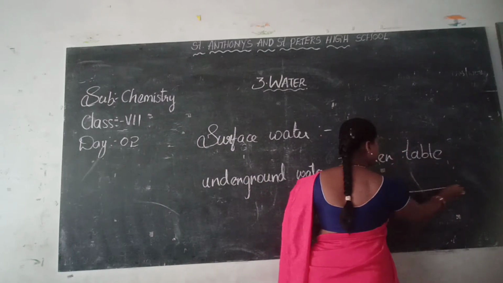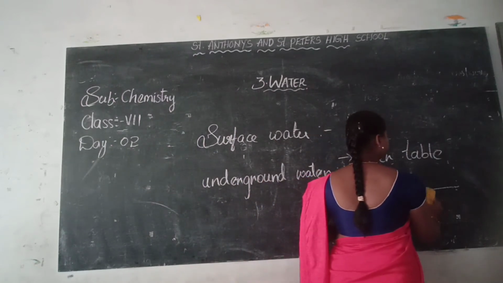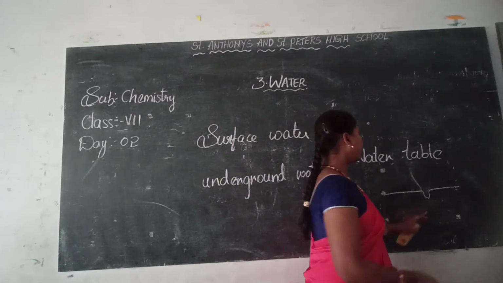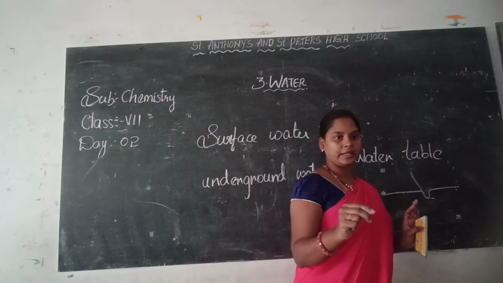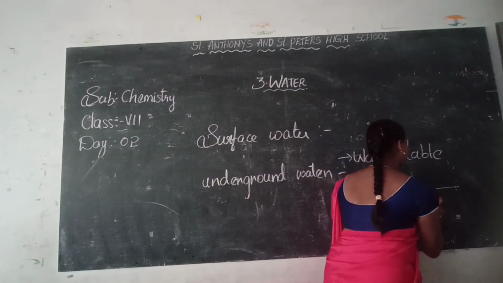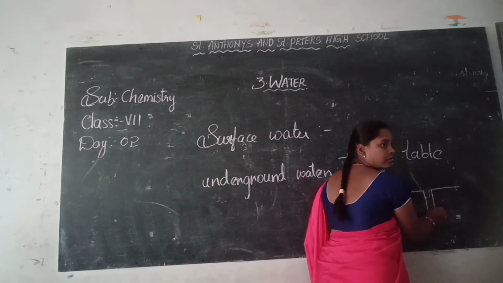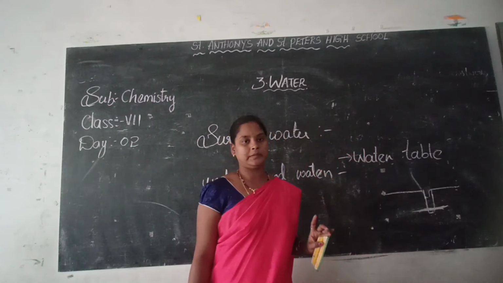For example, this is the earth. Okay, I have made a hole up to here. From where I started, I have seen some mud as wet. But if I still make it deeper, what can I see? Water. I can see water coming here. This point is called the water table.